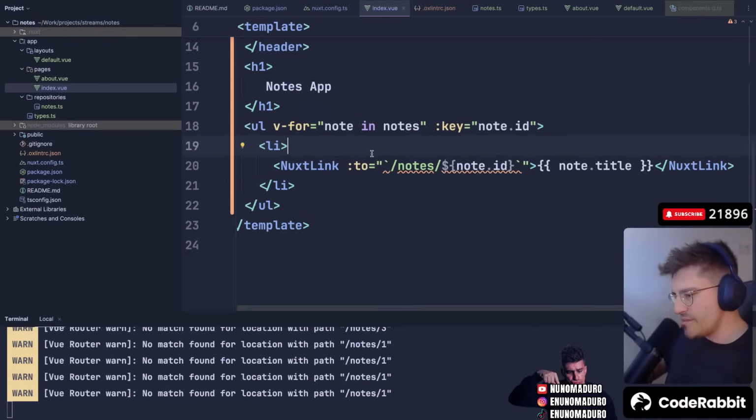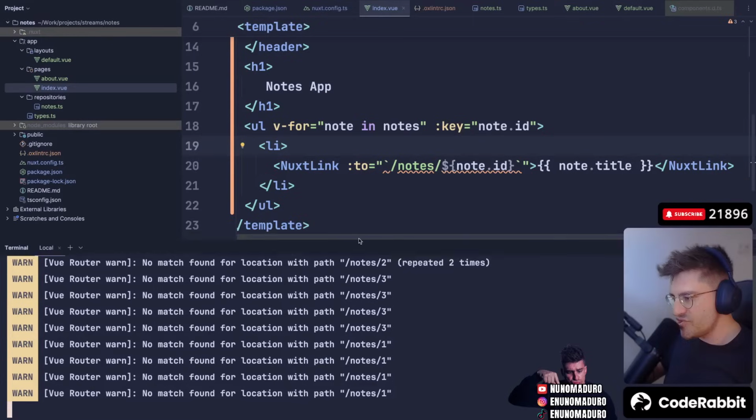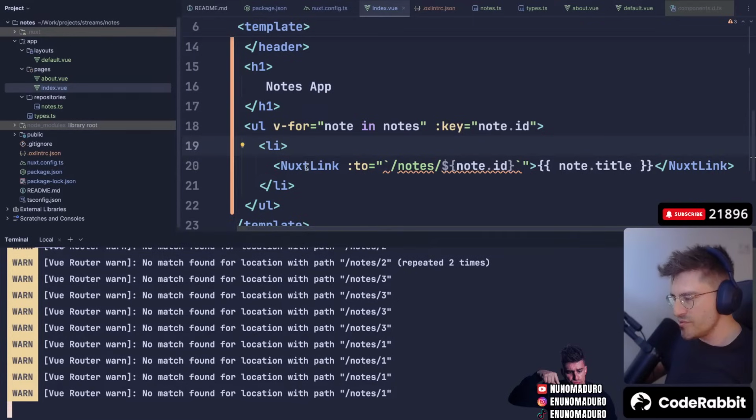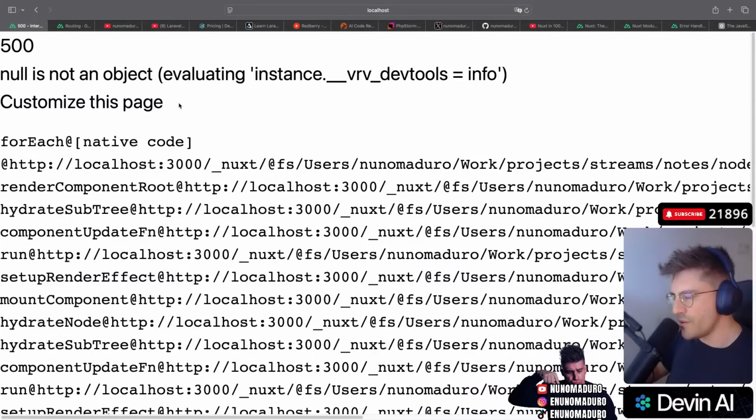So I think, chat, the problem that we saw before was just that we were trying to use NuxtLink with links that do not exist. And I feel that causes a problem with the Vue router and gives you a 500.